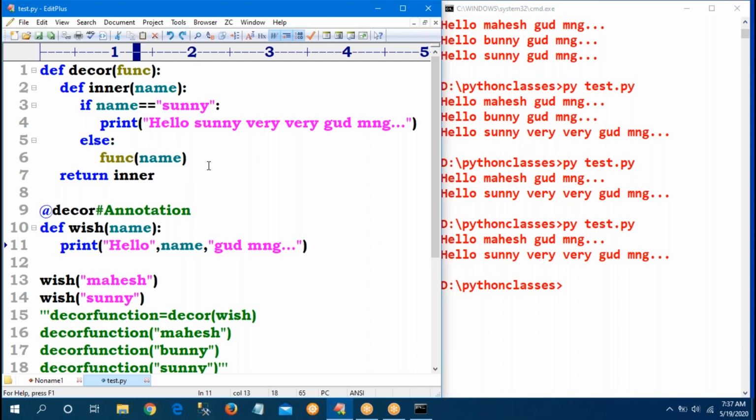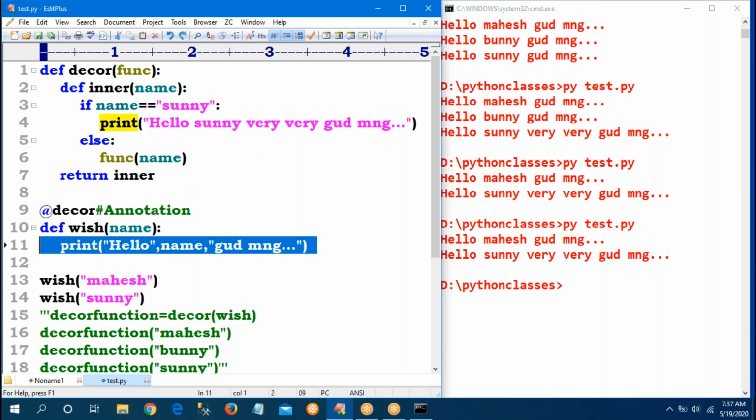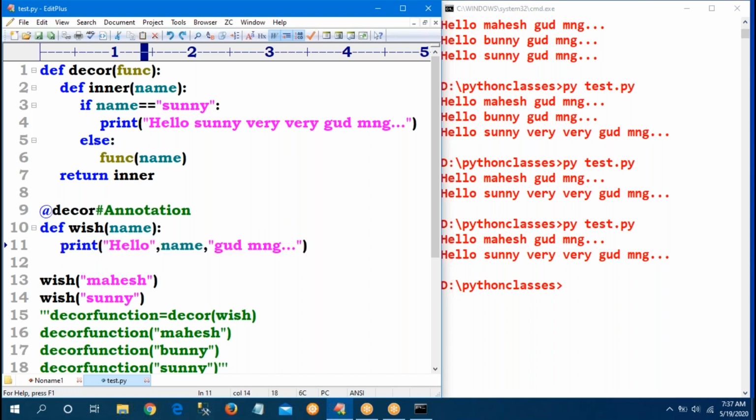Directly I'm calling the function and whatever logic is there will be executed automatically. Here one line print statement is there, that you're writing into the else block. Tomorrow, if it contains 10 lines of code, can I write these 10 lines into the else block? Not meaningful. So directly I'm calling the function.